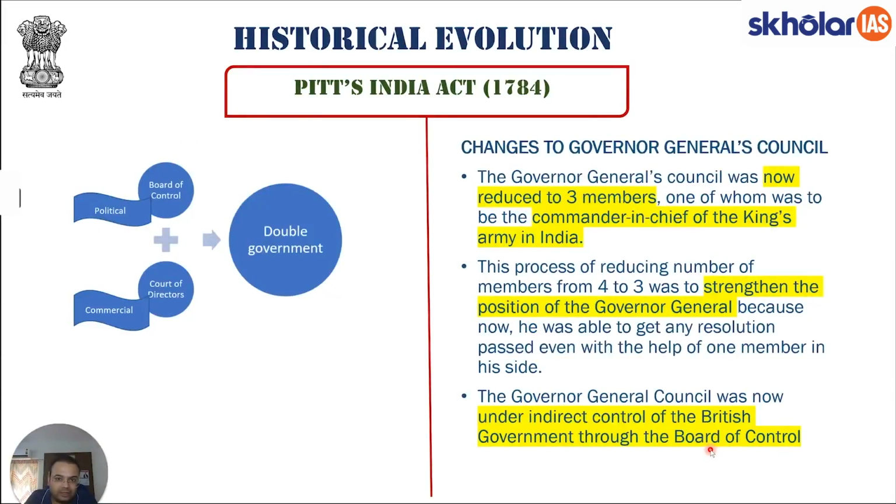Now there was another set of changes that were also done by Pitt India Act. That was with respect to Governor General's Council. Now, we know that Governor General's Council, as far as 1773 Act was concerned, will consist of 4 people. These 4 people will form the Executive Council of Governor General of Bengal. This Executive Council will take a call with respect to the legislations and the executive policies. Whenever there is a tie between the members, it will be the Governor General who will have the casting vote. That is, it will be the Governor General who will break the tie.